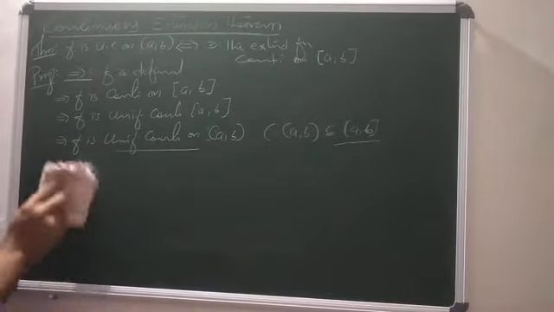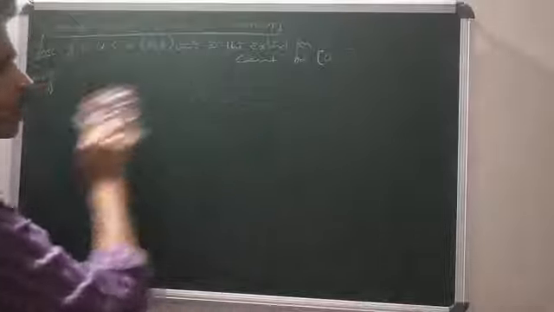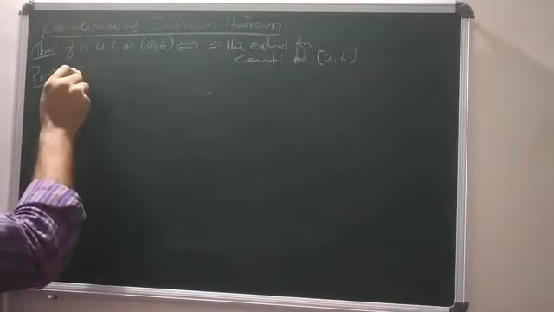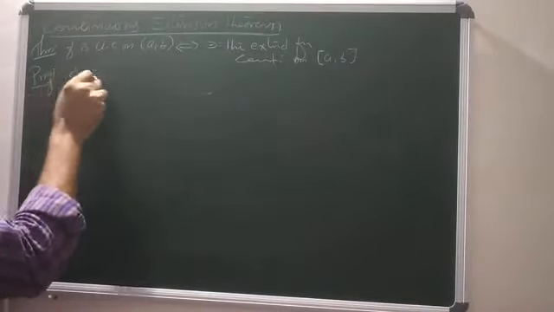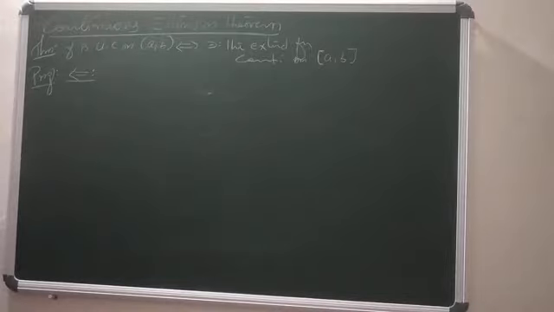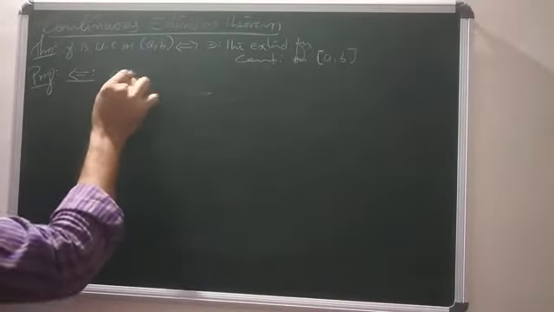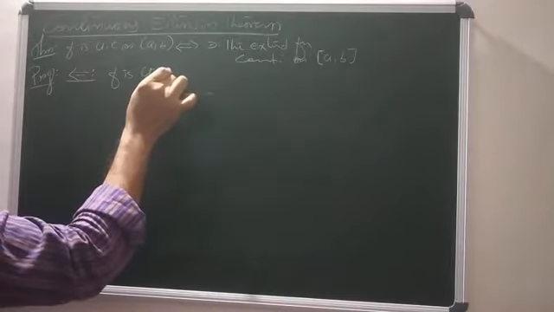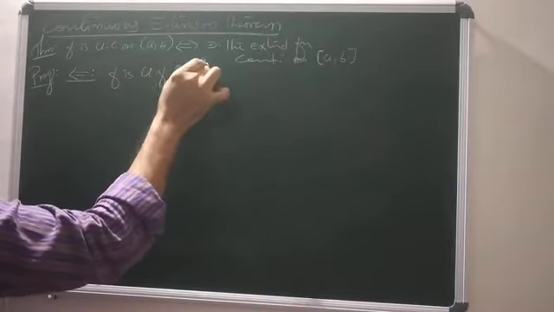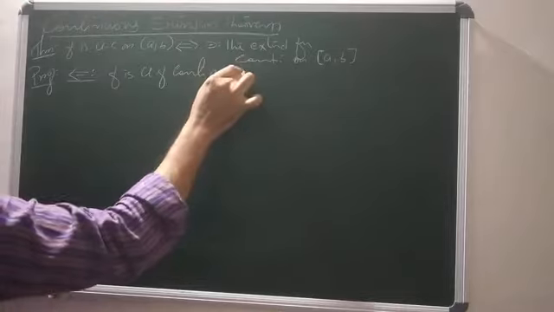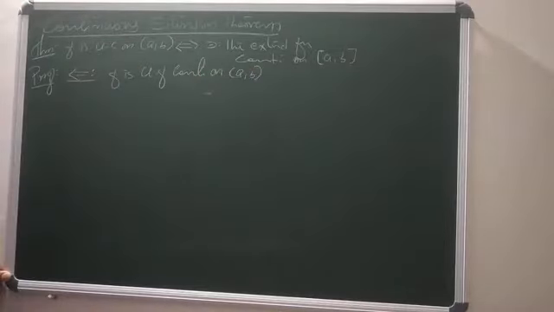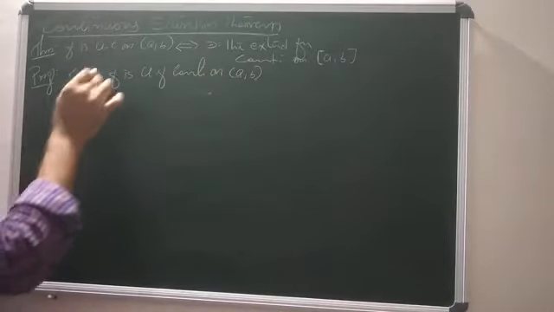Now come to the reverse inclusion. Reversely, assume that f is uniformly continuous on open interval (a, b). So this is our assumption.